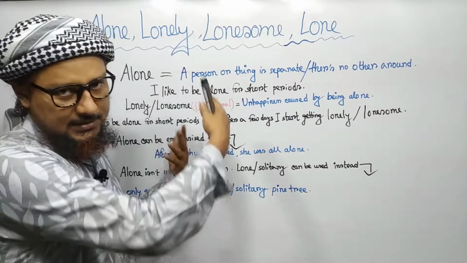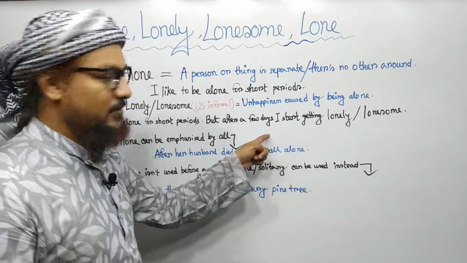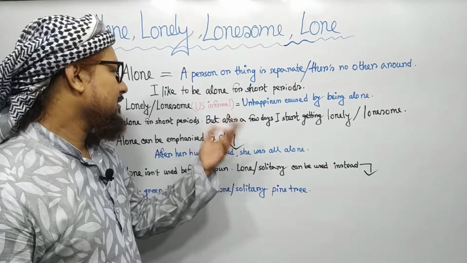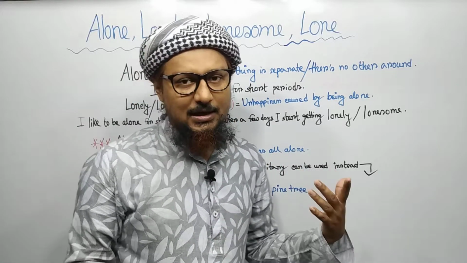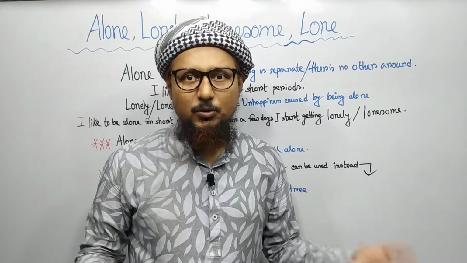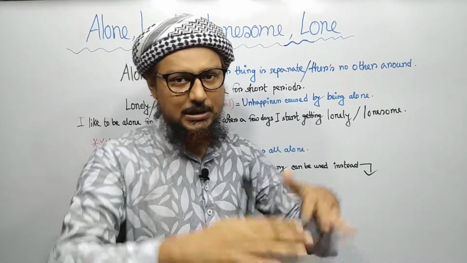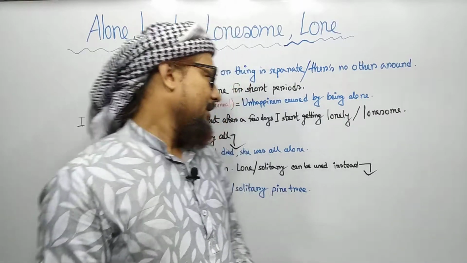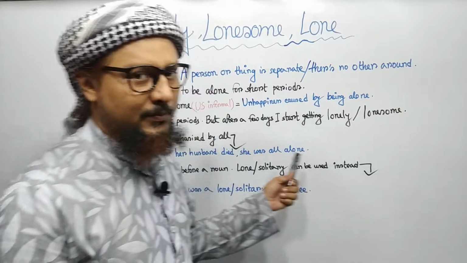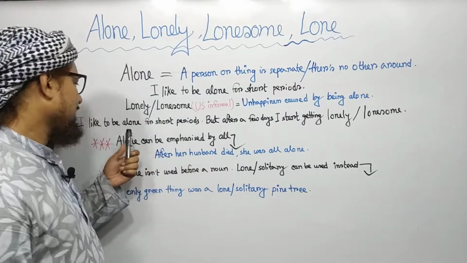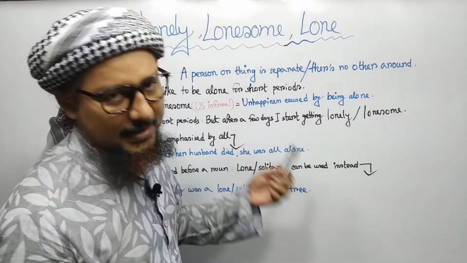As I said earlier, I like to be alone for short periods. But after a few days, I start getting lonely. That means after a few days, I start feeling unhappy. I don't like to be alone anymore. I like to be with people, surrounded by people. So after passing some days being alone, I start to feel unhappy.